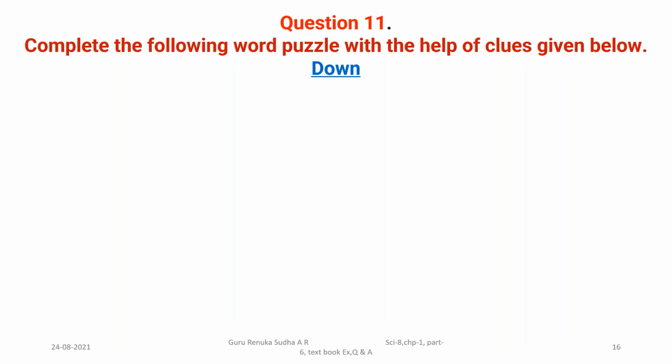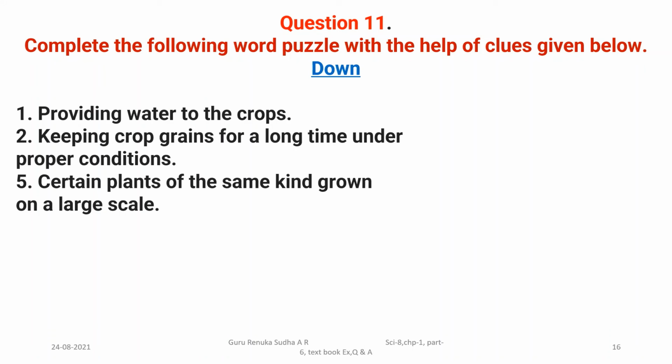Okay, let us discuss question number 11. Yes, it is very interesting, and it also helps us understand the concepts in a better manner. Okay, they have given three sentences. Depending on that sentence, you have to choose a word, and then that has to be filled in the columns and the rows. So providing water to the crops, yes, already you know that is irrigation.